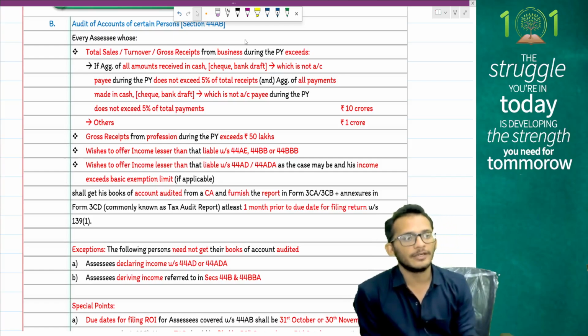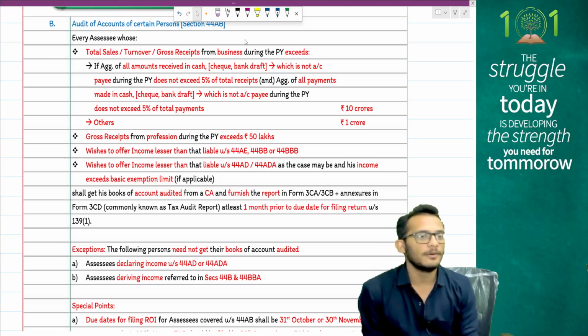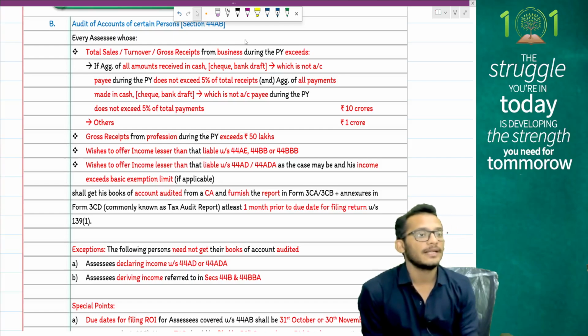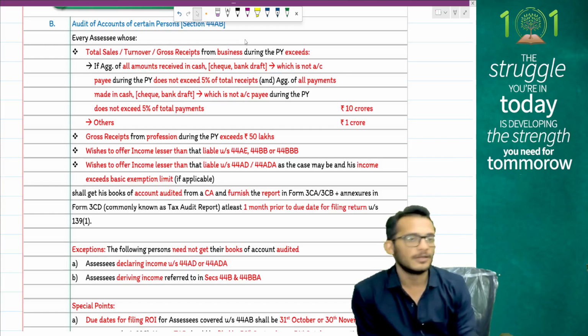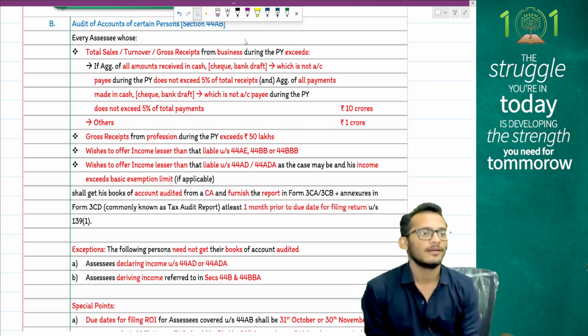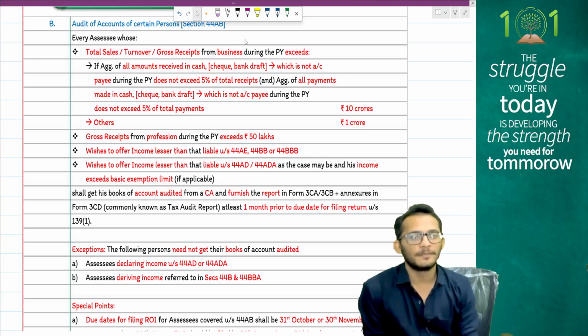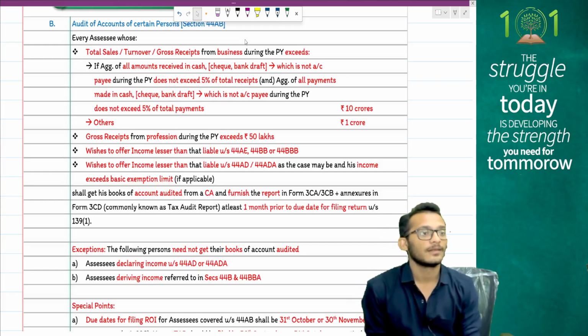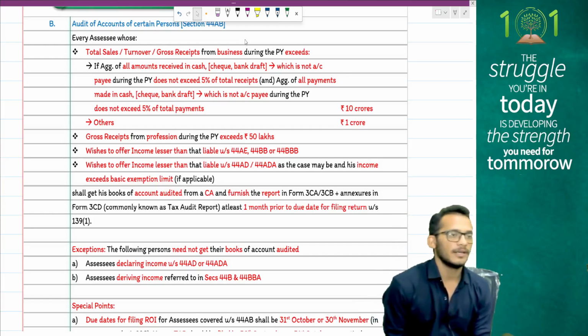Due date of tax audit is 1 month before the due date of filing return, which will be 30th September or 31st October. Forms to be filled doesn't matter. Penalty for tax audit report is 0.5% of your turnover or 1,50,000, whichever is lower.